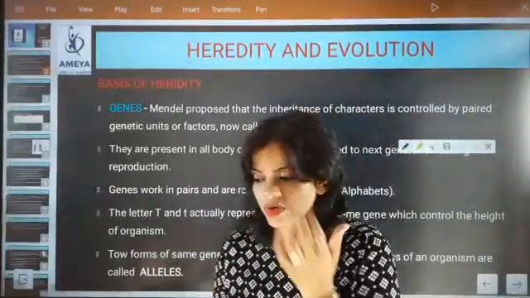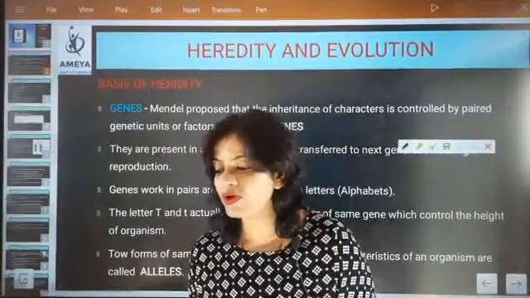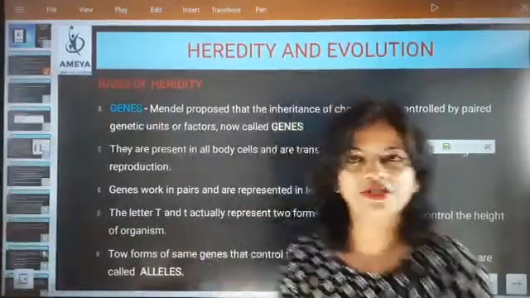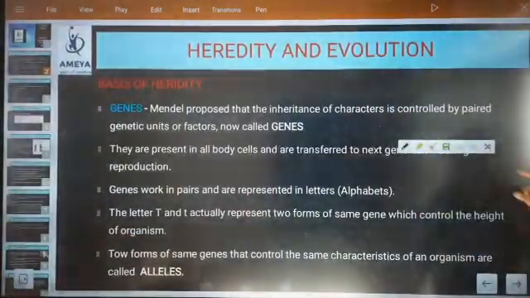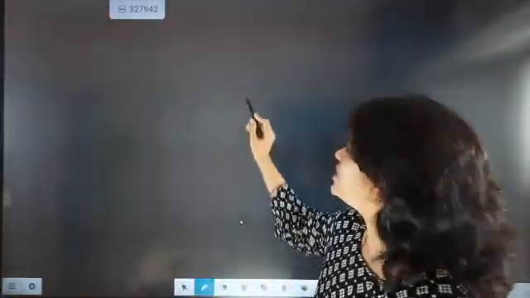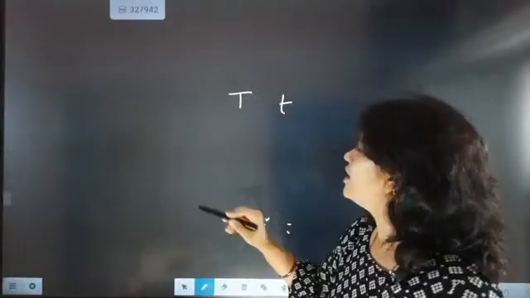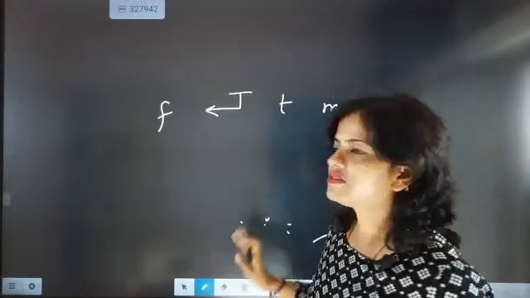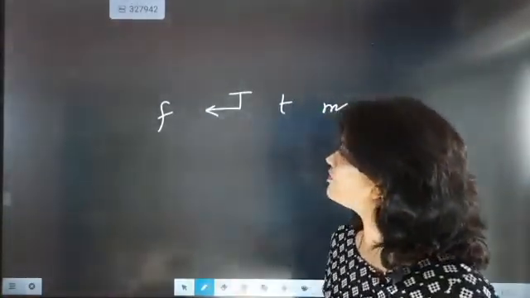I hope you might have understood, Akshaya. It will be capable of giving what, beta? The pair will be giving a character to the baby. One simple thing I am going to show you, you will understand this point. The most important thing is just understand a gene like T is there and T is there. So this is coming from father's side and this is coming from mother's side.